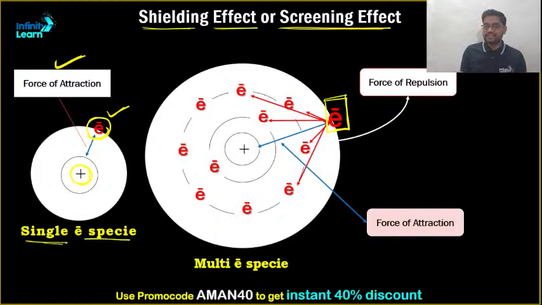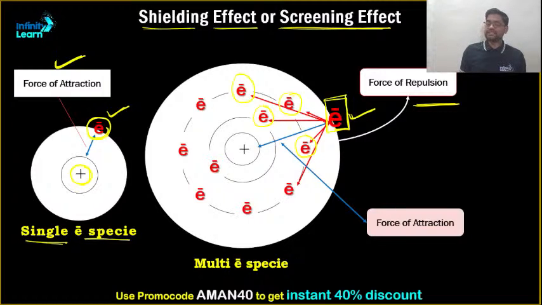All these electrons will repel the outermost electron, so what exists is a force of repulsion. Because of this force of repulsion, is the entire nuclear charge applying on this electron? The answer is no.